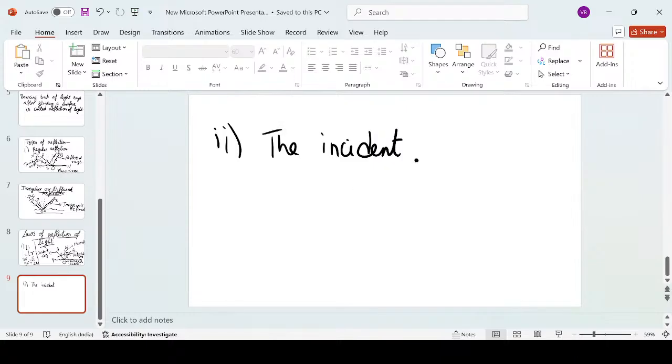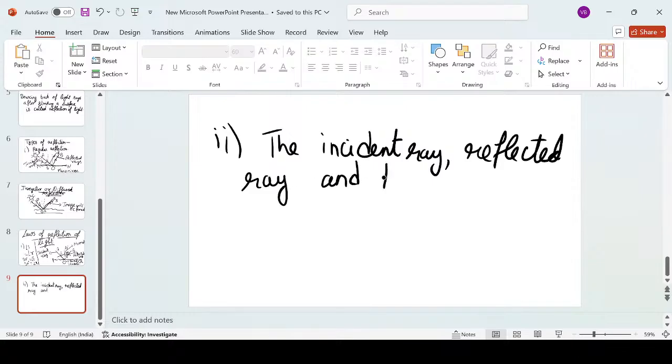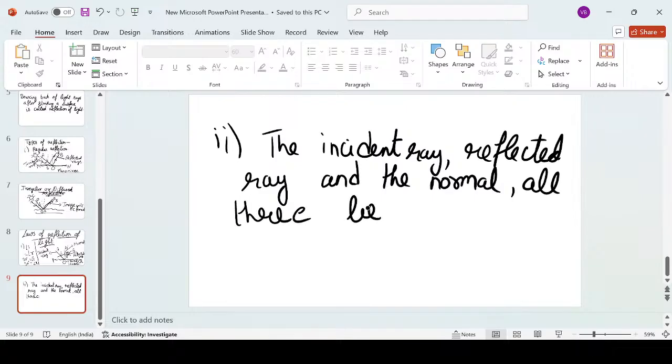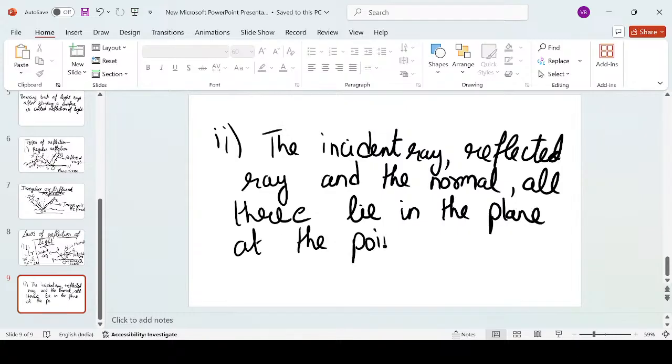The incident ray, reflected ray, and the normal, all three lie in the same plane. The point of incidence.